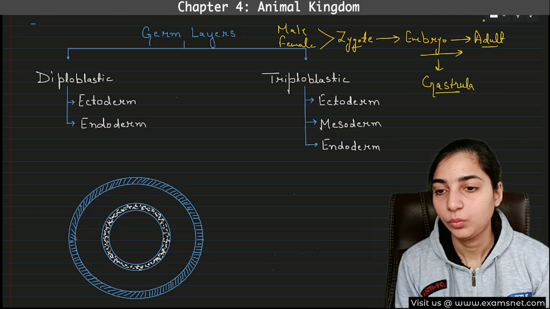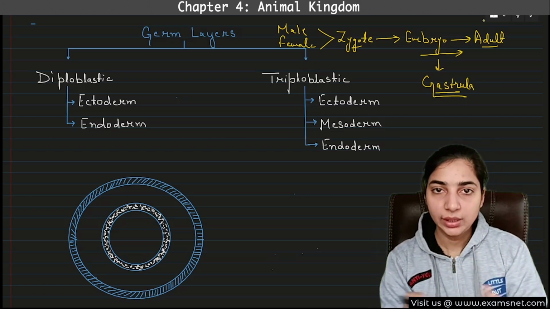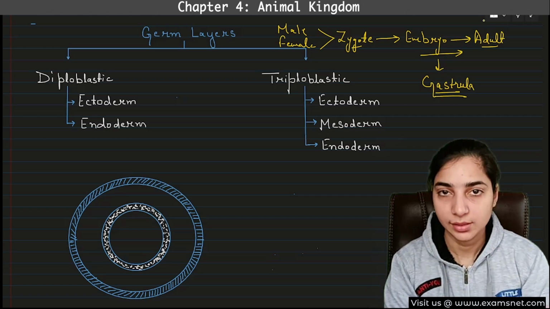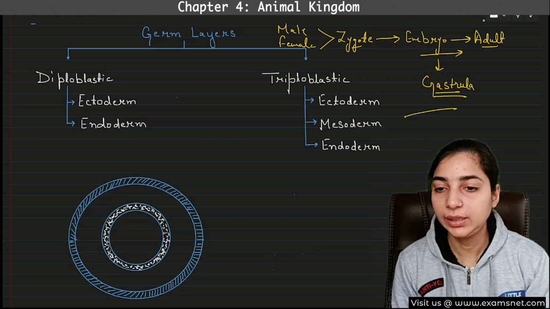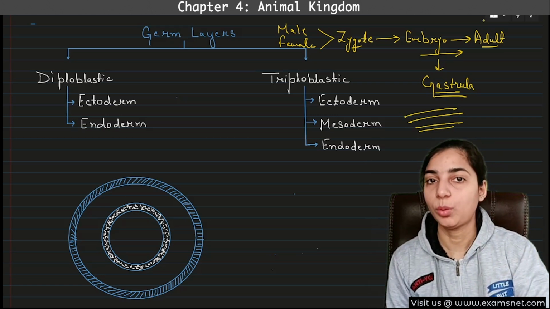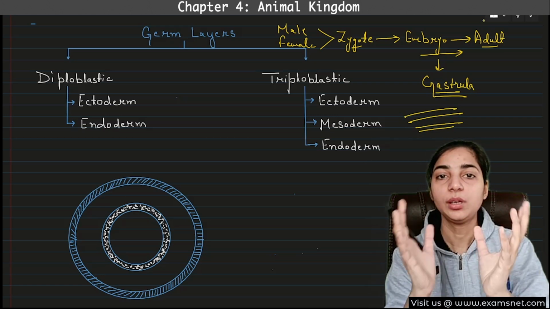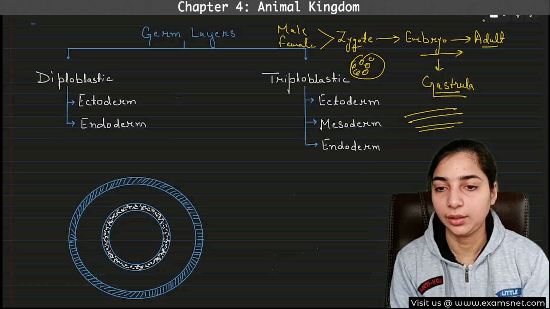Gastrula. What happens in this phase? The cells of the body arrange themselves in the form of different layers. In the zygote, the cells were not arranged in layers, right? There was a ball of cells. Zygote was just a ball of different cells together.